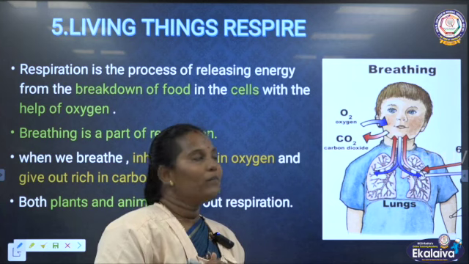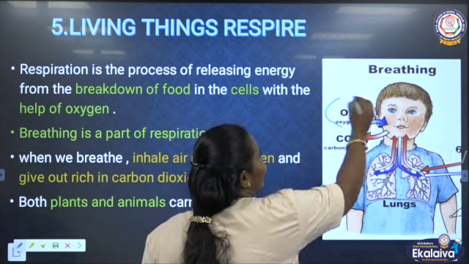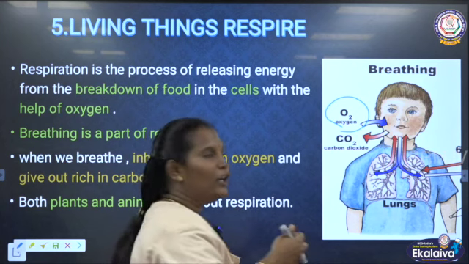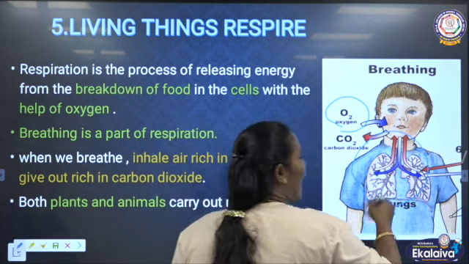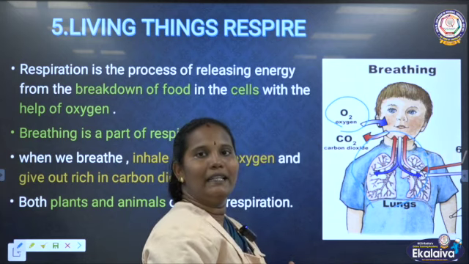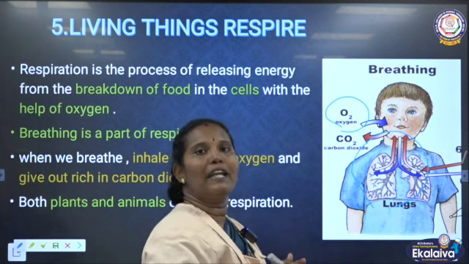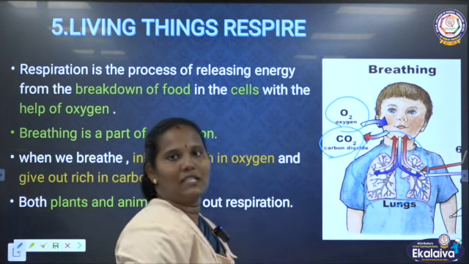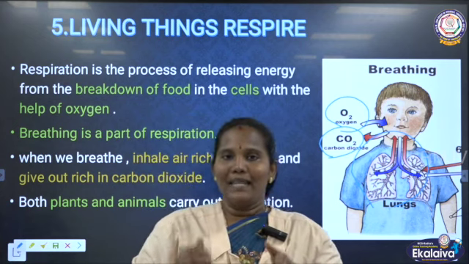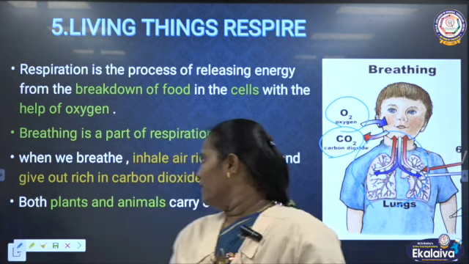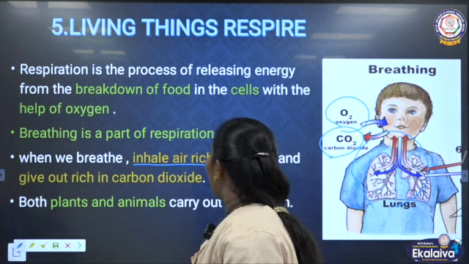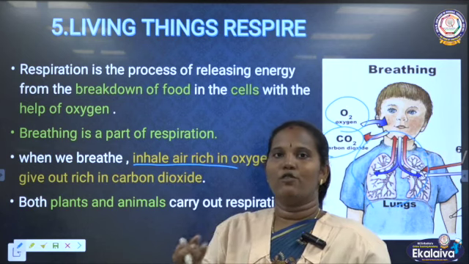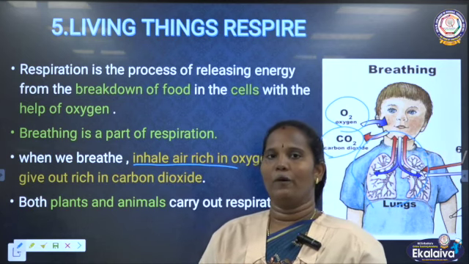In respiration, we inhale the oxygen. This oxygen enters into the lungs. After that, the oxygen is used for the breakdown of the food. Then they let out the carbon dioxide. This process is called respiration. Breathing is one part of respiration. When we inhale air, it is rich in oxygen. This oxygen is used for breaking down food.